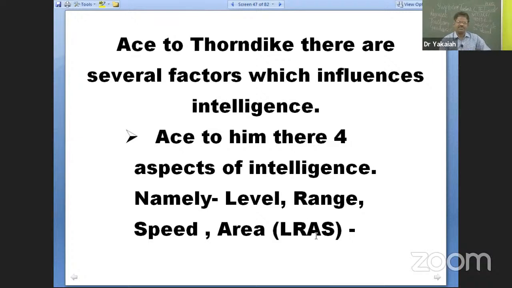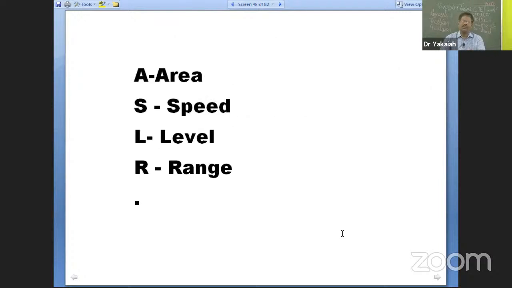LRAS in that sequence, but the sequence is not important. If you want to remember that pretty well, you can have ASLR as "ladies representative". Our chief guest on that day has come as a ladies representative, like a short form or a mnemonic you can remember. As ladies representative, ASLR, that is area, speed, level, and range.